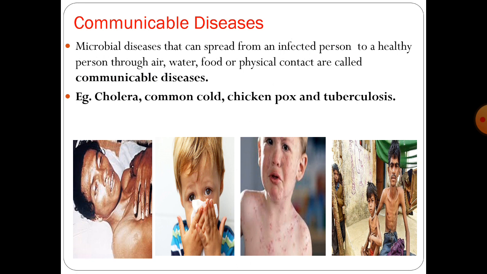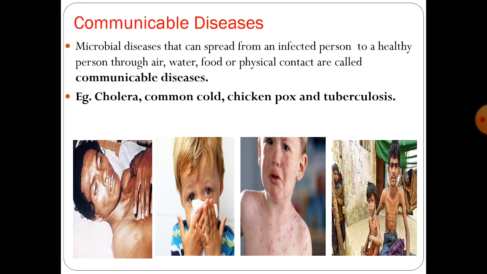Microbial diseases that can spread from an infected person to a healthy person through air, water, food, or physical contact are called communicable diseases. In simple words, these diseases spread from one person to another person. As the name also suggests, communicable means which can spread from one person to another. The examples of communicable diseases are cholera, common cold, chickenpox, and tuberculosis.